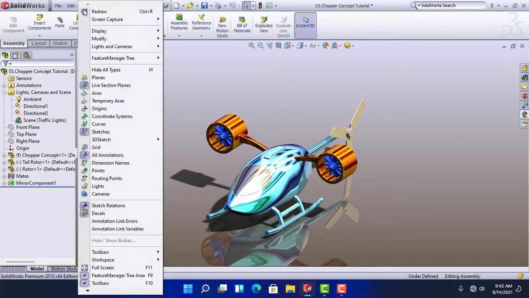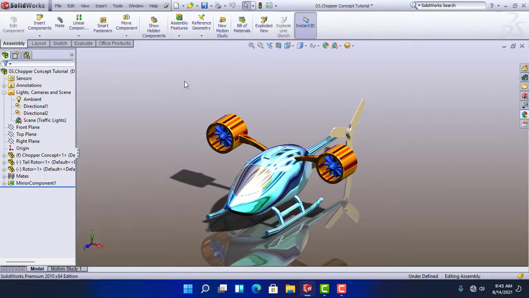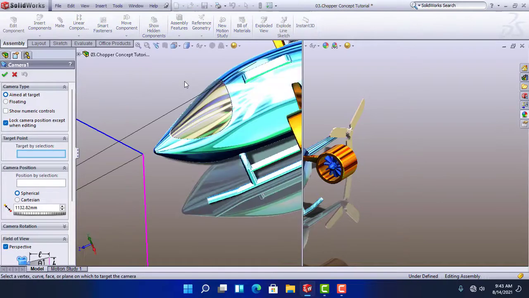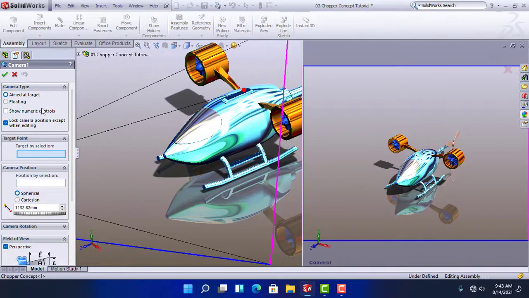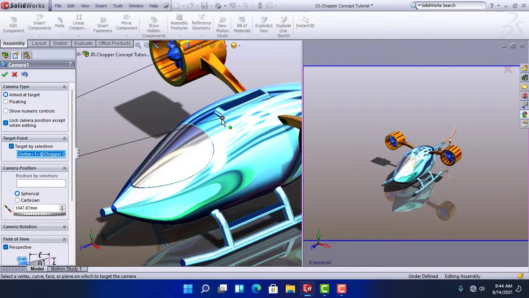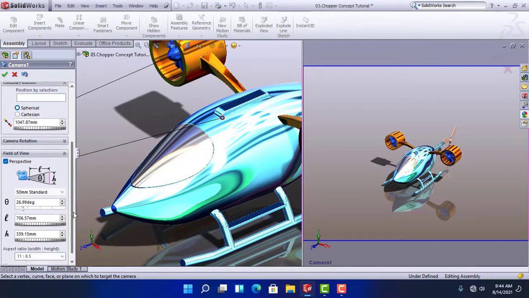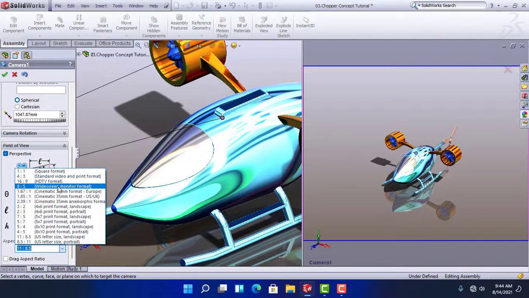Go to View, Lights and Cameras, add a camera. There are two options here: aimed at target or floating. Leave it and select this point as the target. Come down here and change the aspect ratio to 16:9.